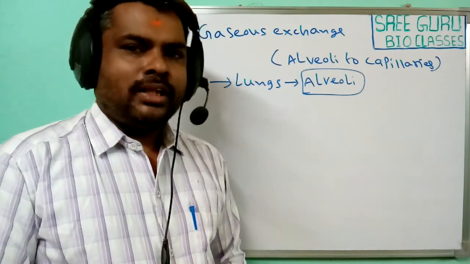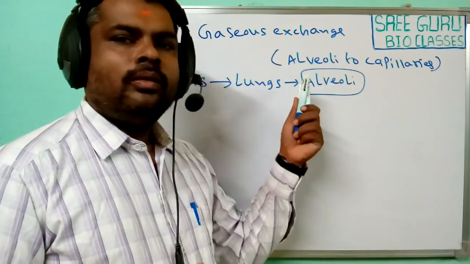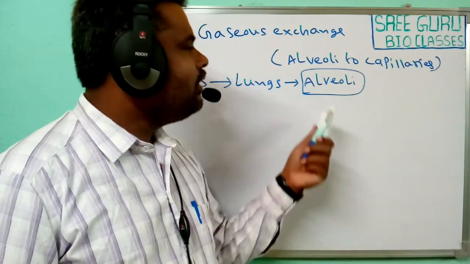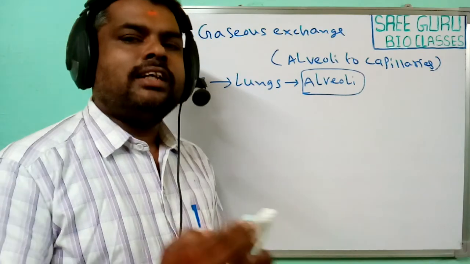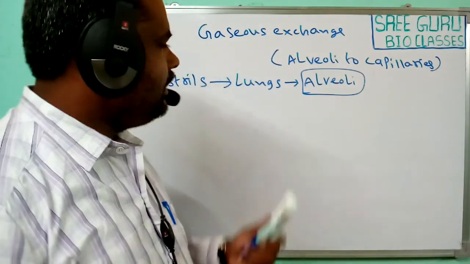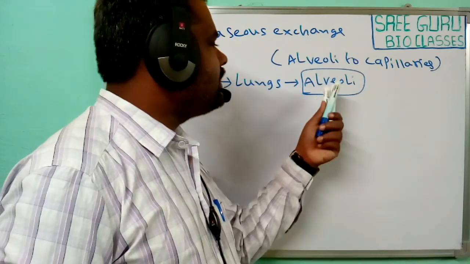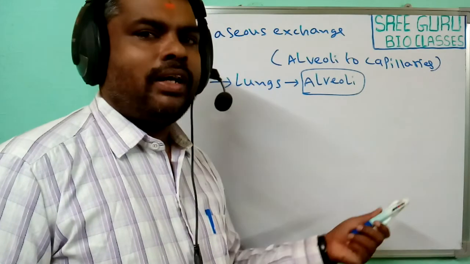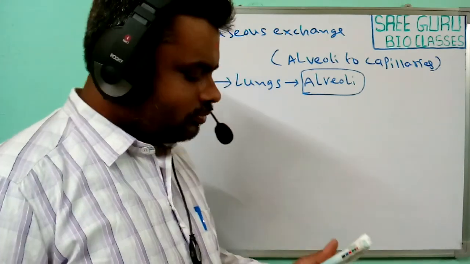Gases exchange means what? Some of the gases enter into the blood vessels and some gases come out from the blood capillaries. This process is known as exchange of gases. In this class we are going to discuss how this gases exchange takes place inside the alveoli, alveoli to capillaries and capillaries to alveoli, vice versa.